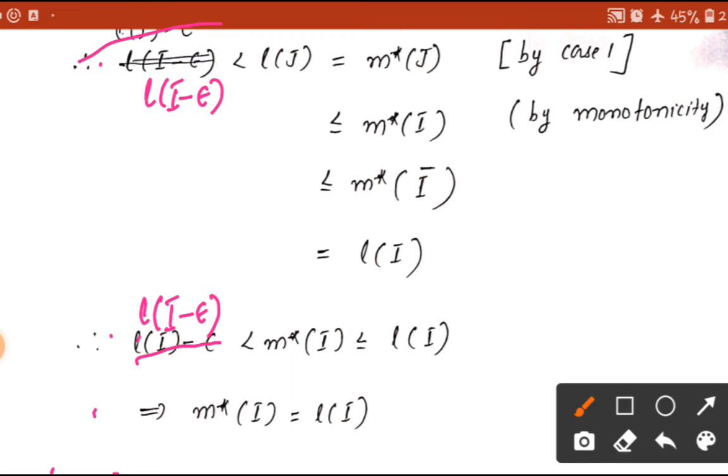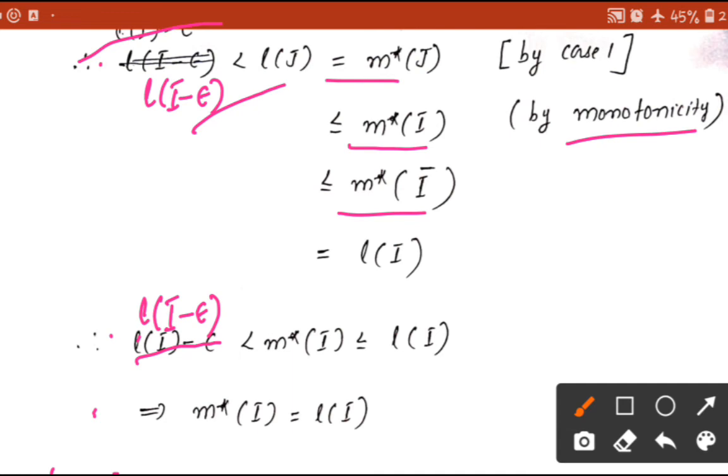So length of I minus epsilon is less than length of J, but length of J is actually m star of J because J is a finite closed interval. So by case 1 we have length of J equal to m star of J. Here J is contained in I, so by monotonicity we have m star of J is less than or equal to m star of I. And clearly I is contained in I closure, so m star of I is less than or equal to m star of I closure, again by monotonicity.